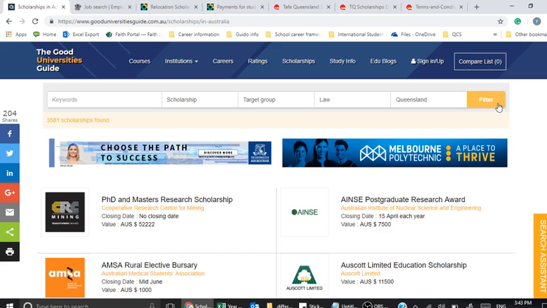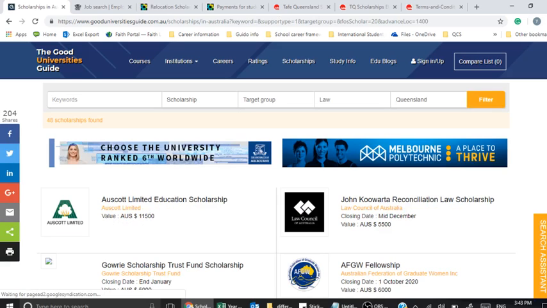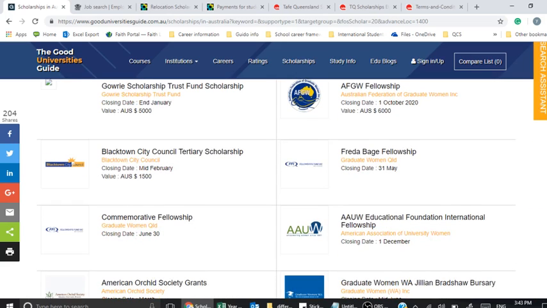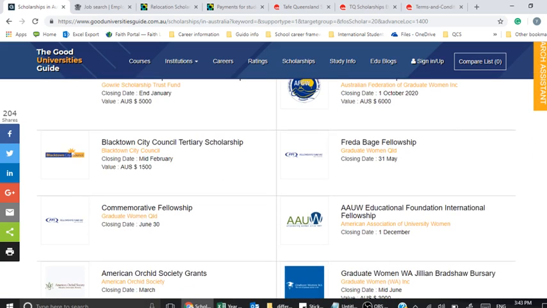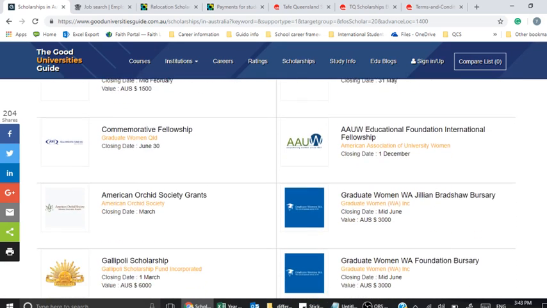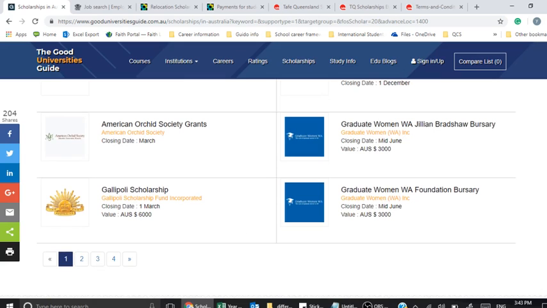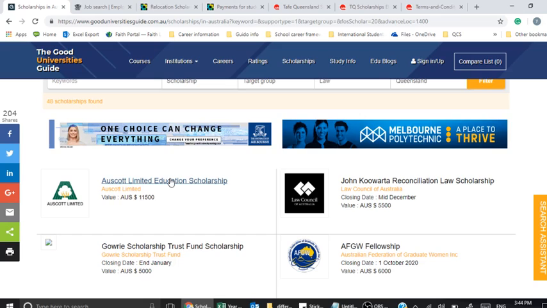Okay, filter. Let's see what we can come up with. Okay, so there are 48 scholarships. All of these will be vastly different from each other, and they'll even appear options that don't make a lot of sense to me as well, like Blacktown. Blacktown is a suburb in New South Wales, even though we selected Queensland, right? So we have to know what's going on here, which scholarships and grants are worth our time. And it means you have to go in there one by one.